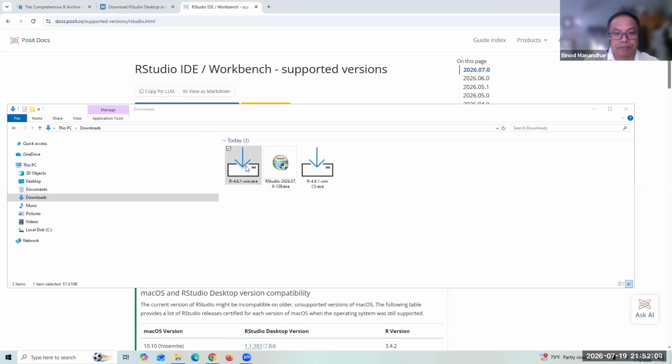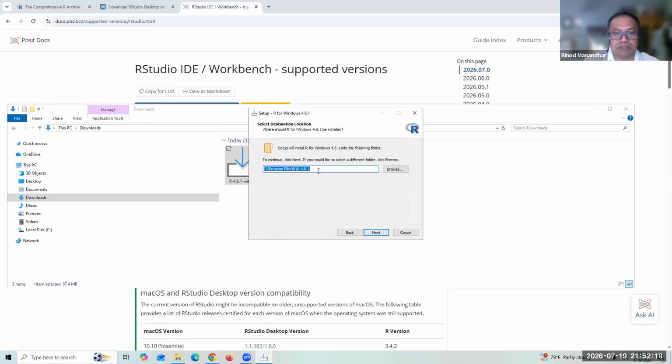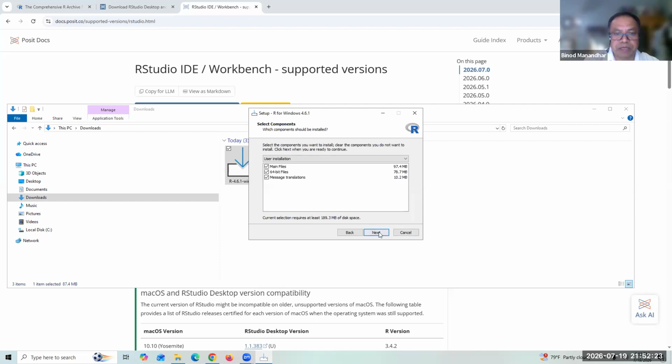Okay, then yes. Now follow the instructions. Yes. Next. Now this is the folder R 4.6.1. Next. Next. Next. And this is the R here.